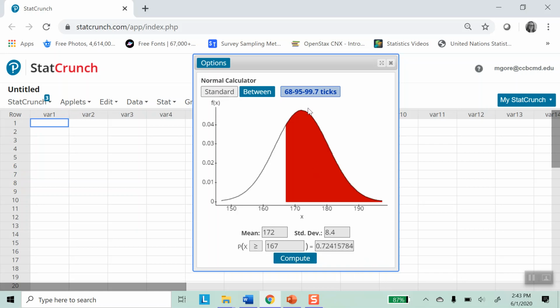So we get these tick marks in here. There they go, same ones we saw. We even have the ones on the right now. And we see that that probability, or the area under the curve there, is 0.724. 0.724 is our probability.